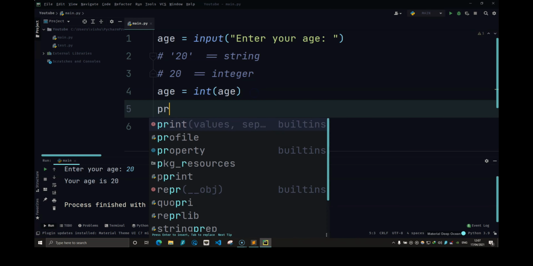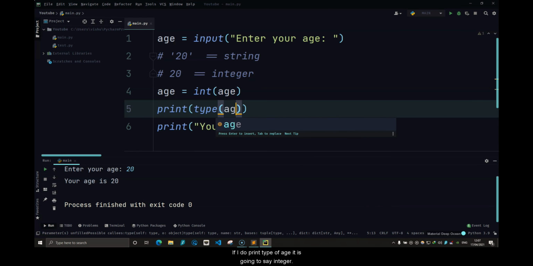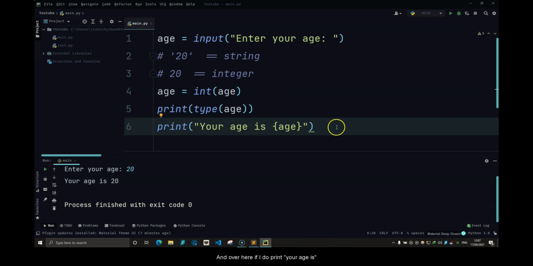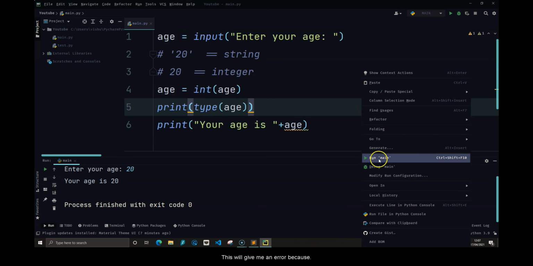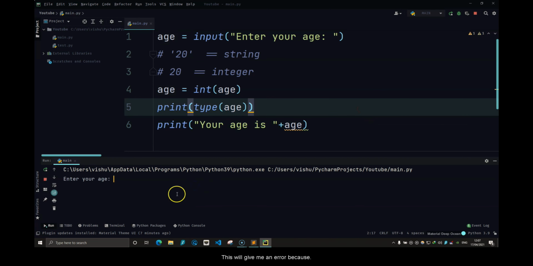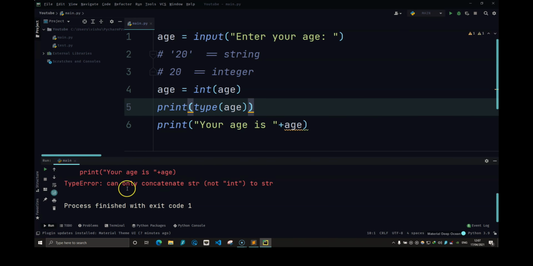Now if I do print type of age, it is going to say integer, and if I print "your age is" and try to print age, this will give me an error because it cannot concatenate a string and an integer.